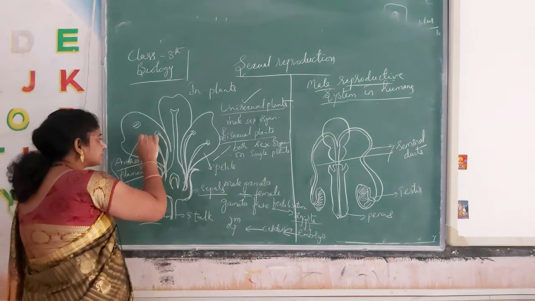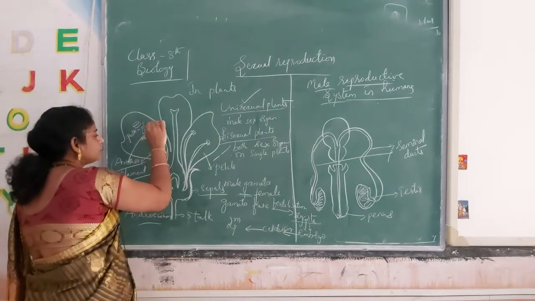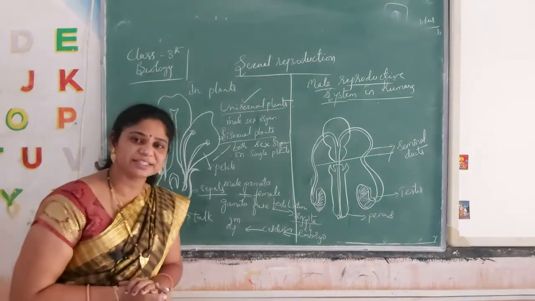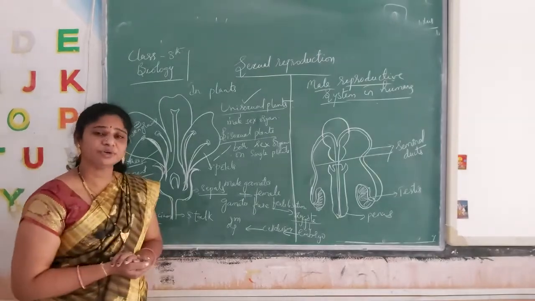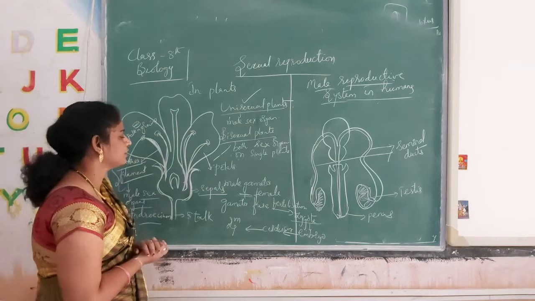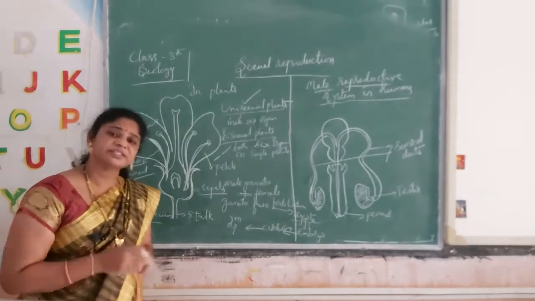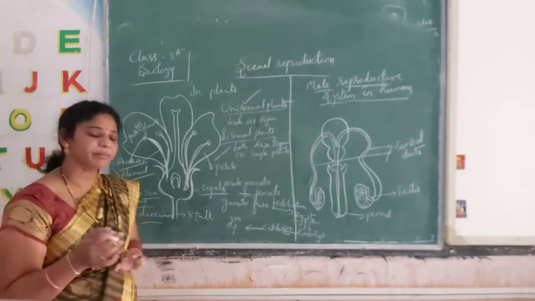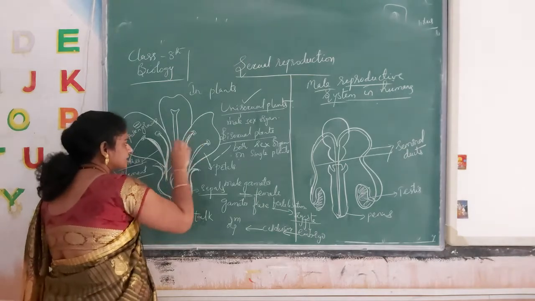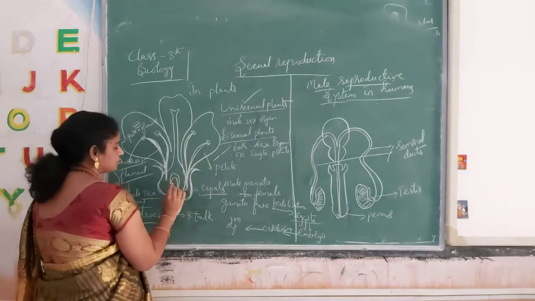In the anthers, pollen grains are produced. In the pollen grains a nucleus is present. Pollen grains are just like male gametes; the nucleus in the pollen grain we call the male gamete. In the same way we have another filament. This is also androecium.